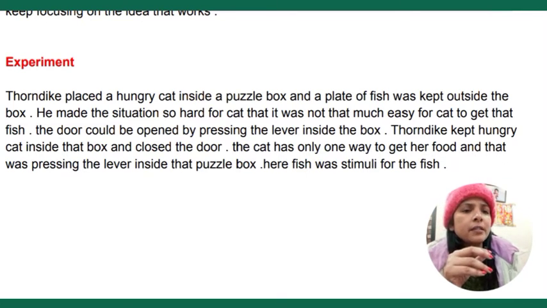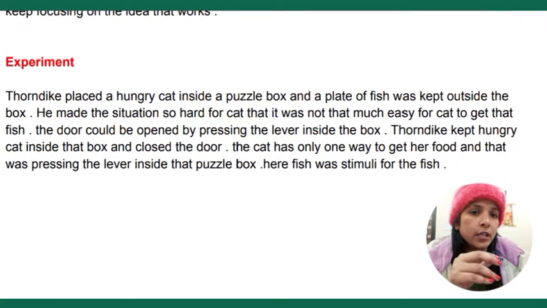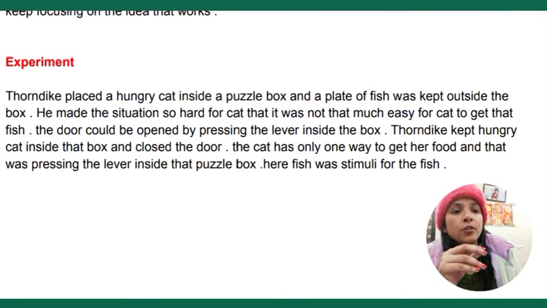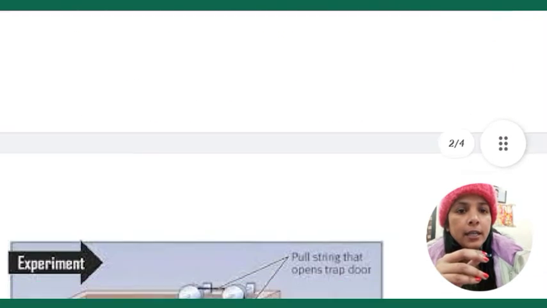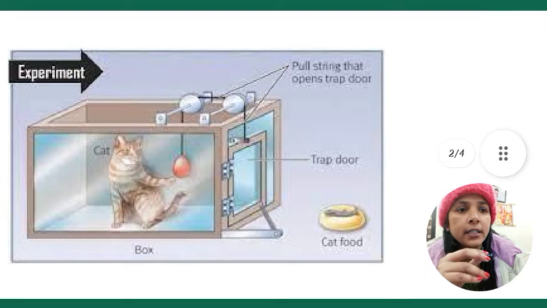The cat has only one way to get out of that box, which is to press the lever button that was inside the box, and the door could be opened only by pressing the lever. And here fish was the stimulus for the cat.